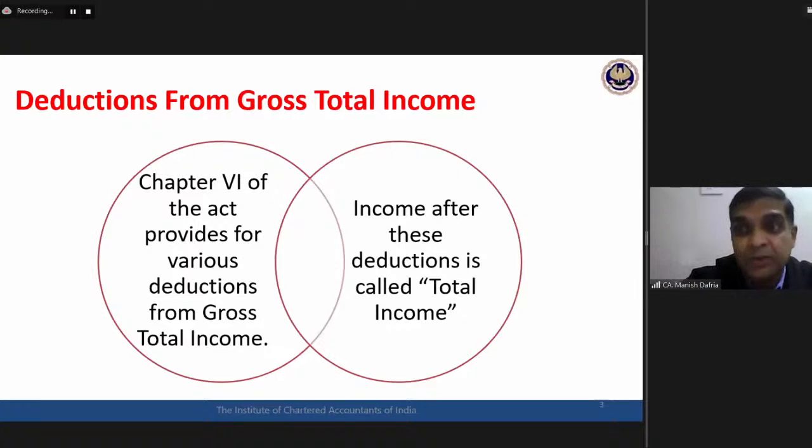In our times, we have been told sometimes that the difference between gross total income and total income is 6 months, if you don't understand the concept properly: May to November or November to May. Jokes apart, the difference between gross total income and total income is chapter 6, deductions. Income before deductions is GTI, income after these deductions is total income. These are the deductions we are going to discuss today, which will take us from gross total income to total income.